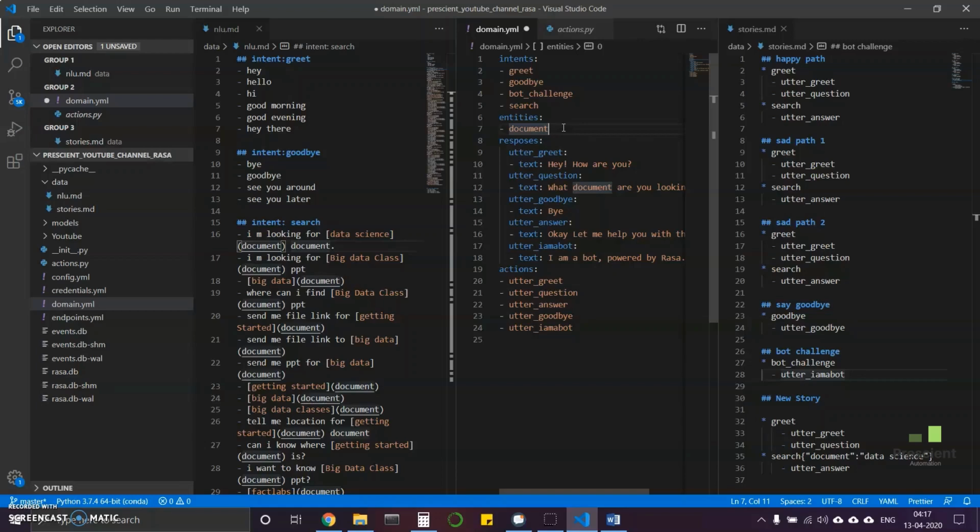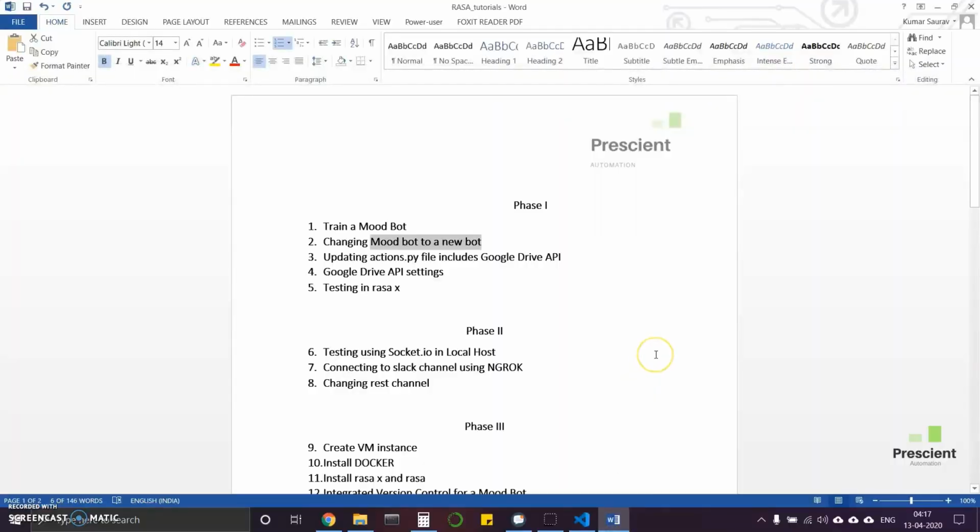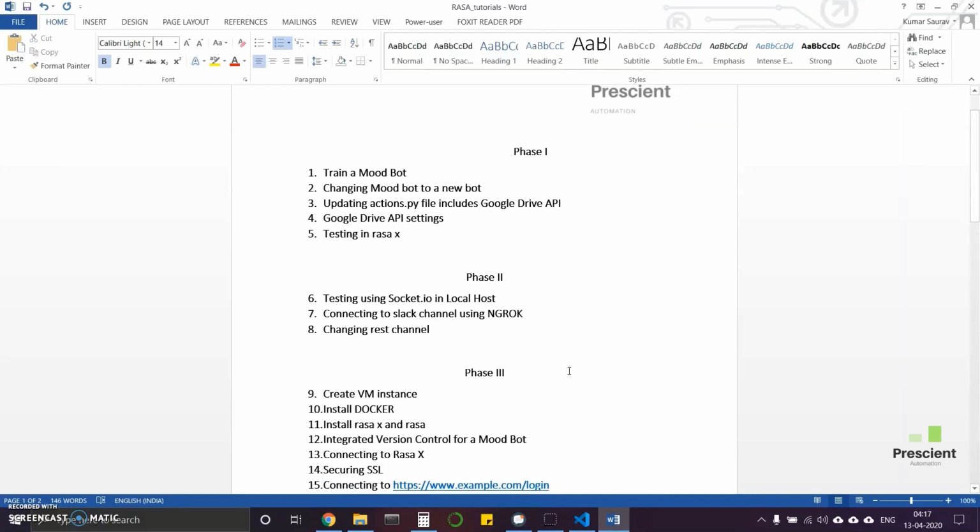As you all know, I have already created a bot, so I will be copying the data again from that file. But before going any further, let's point out something that I have clearly seen over the past few days. People are questioning me over the forums and on LinkedIn about various things. Those who are already ahead of their time want to know, for example, how to install Rasa, not Rasa X, using Docker Compose on a VM instance, or how to fetch these APIs, or any kind of such questions.